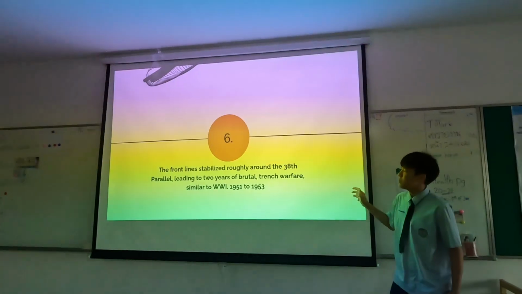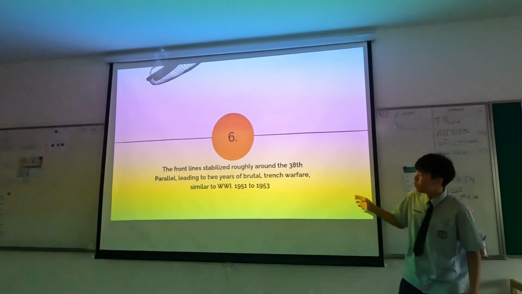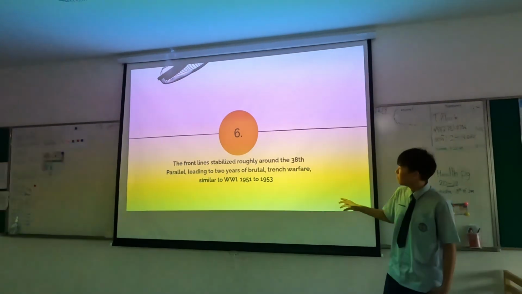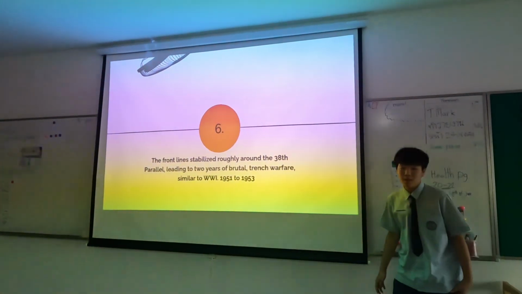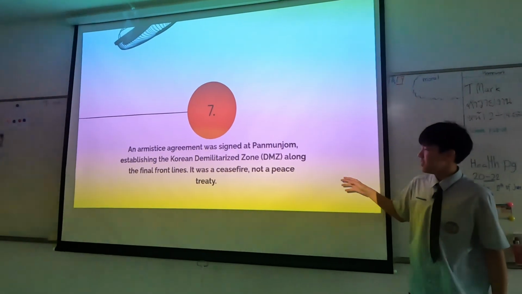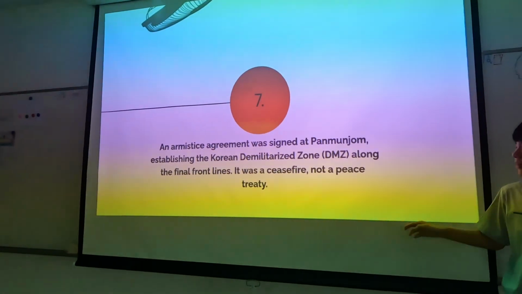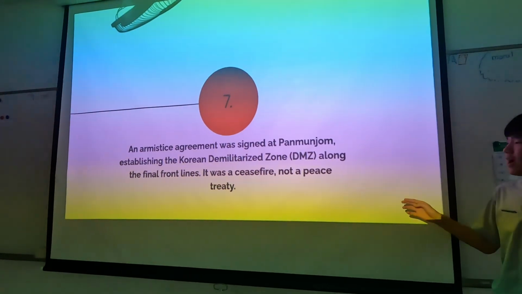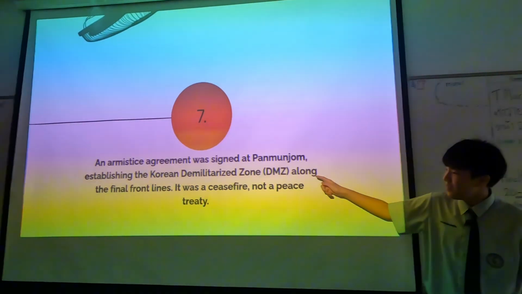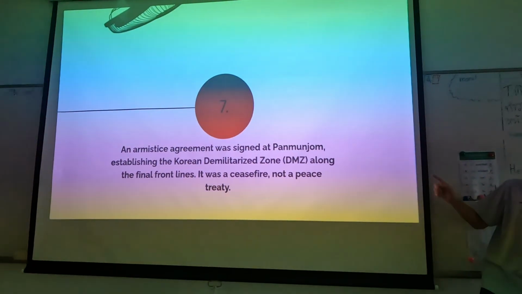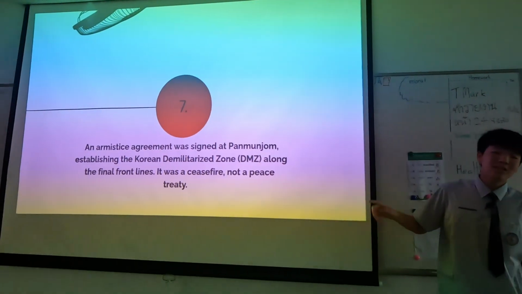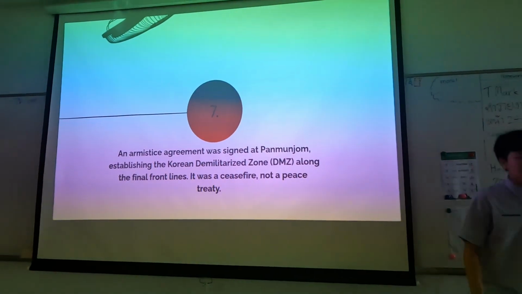The front line stabilized roughly around the 38th parallel, leading to 2 years of brutal trench warfare, similar to World War I, from 1951 to 1953. And an armistice agreement was signed at Panmunjom, establishing the Korean demilitarized zone across the final front line, which is just the 38th parallel, the same as it was before. It was a ceasefire, not a peace treaty, so they didn't technically sign a peace treaty. And until this day, that border is still the most protected in the world.